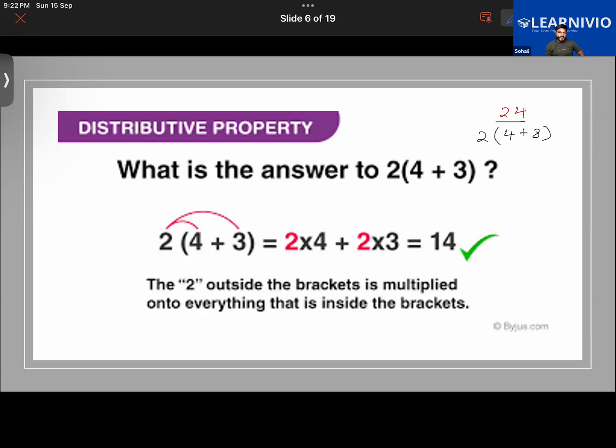Sir, would the answer be the same even if we exchange the place of 4 and the 2? No, in that case it will not be the same. It will be different. If you were to exchange the place of 4 with 2 here, then the answer will change.